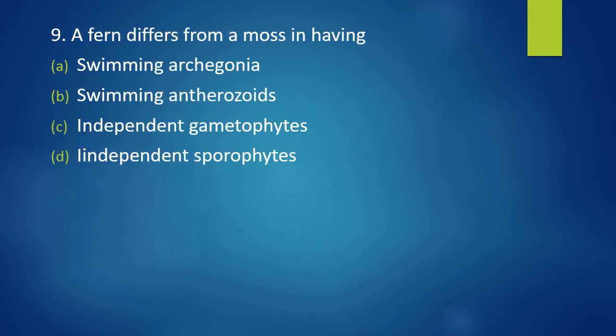Question number 9. A fern differs from a moss in having swimming archegonia, swimming antherozoids, independent gametophyte, or independent sporophyte. Fern differs from a moss in having. The correct answer is option D, independent sporophyte.